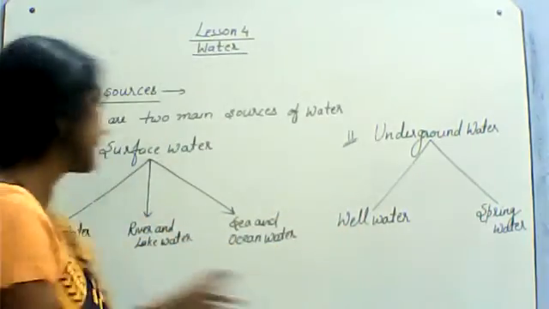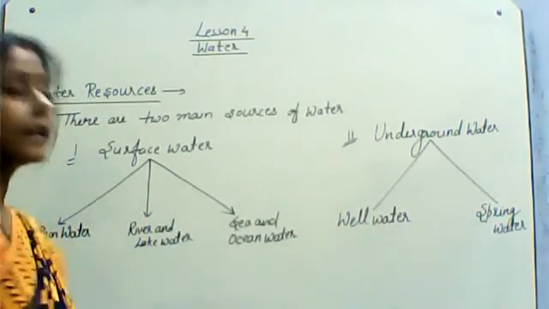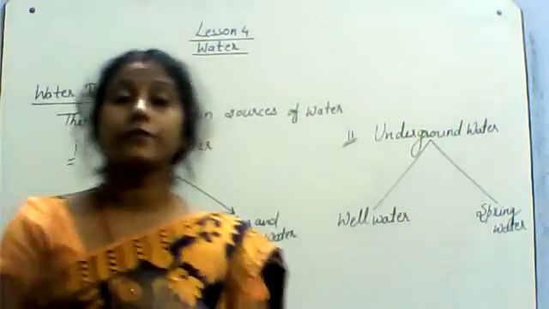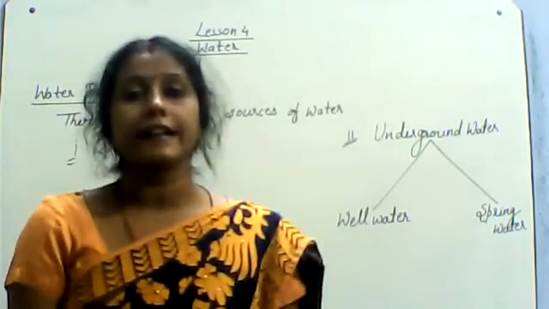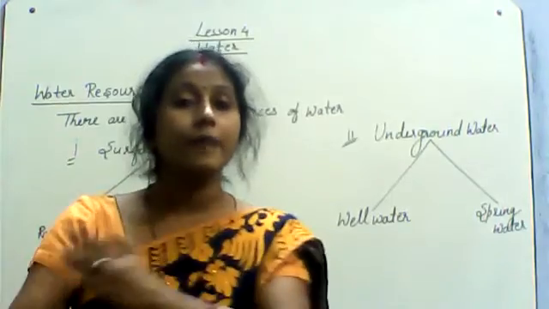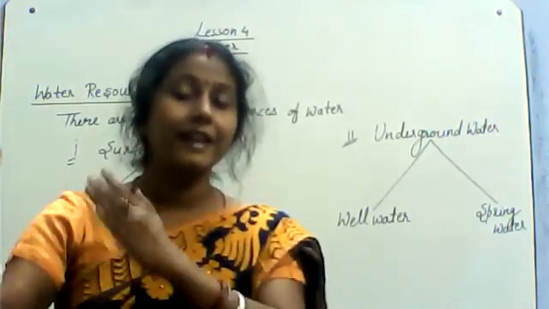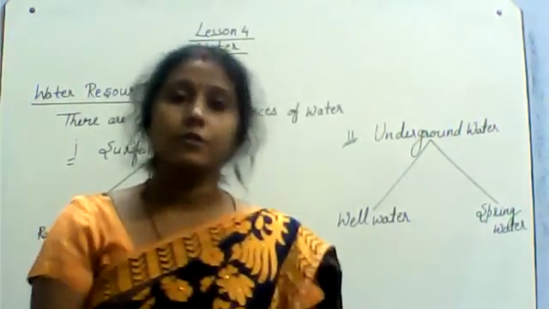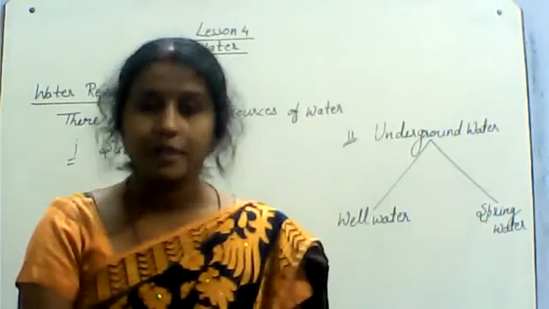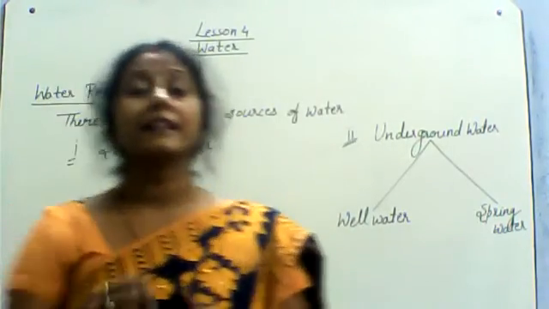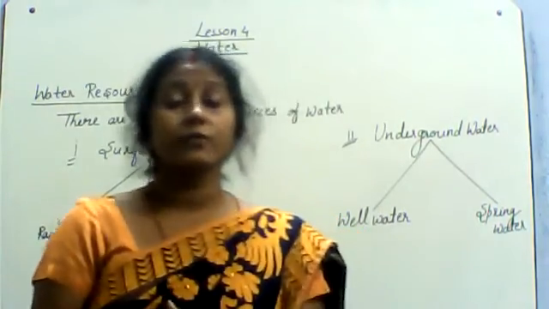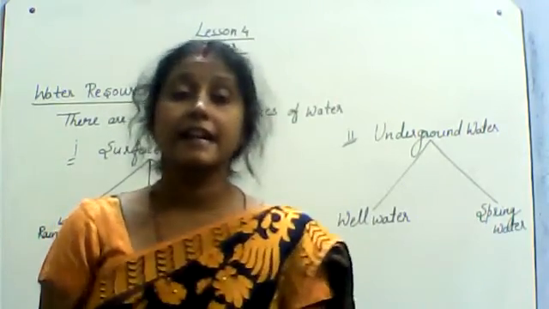After that, the secondary source is river and lake water. River and lake water comes from rainwater, where it collects in rivers and lakes. And of course, from the mountain ice: when ice melts, the water goes to lakes and rivers. Okay? River and lake water have dust particles and sand and mud dissolved in them.